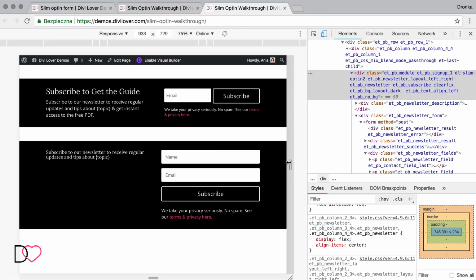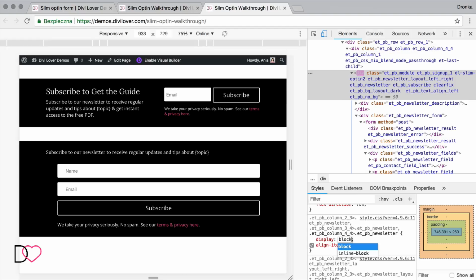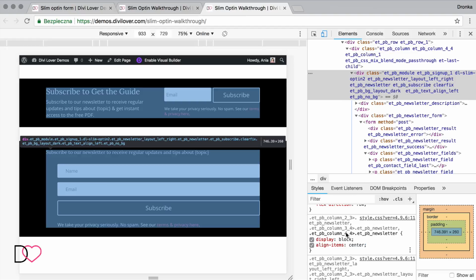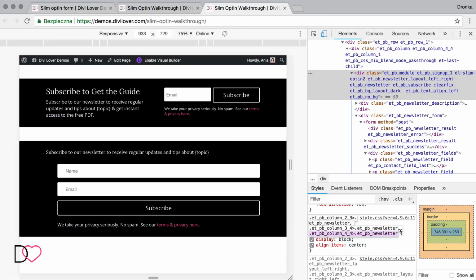But the container for these 2 columns is using flexbox as well, so we want to change that to block and it will work then. So we need to use a specific CSS like this.